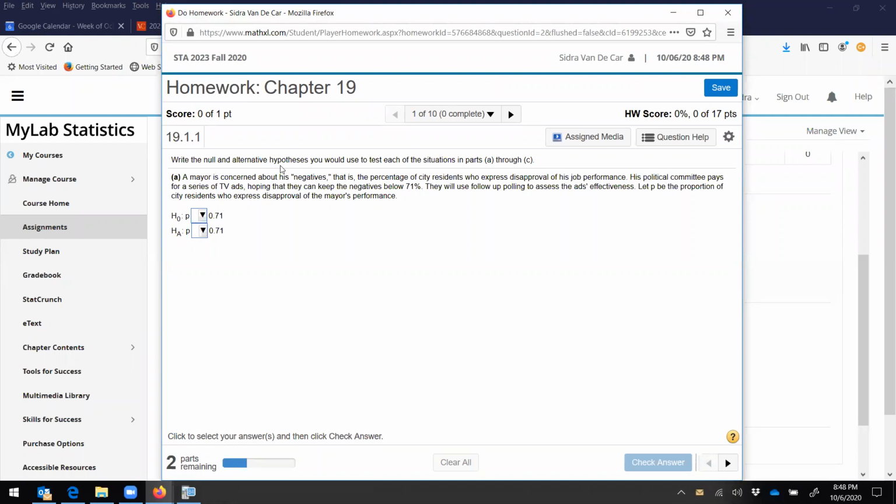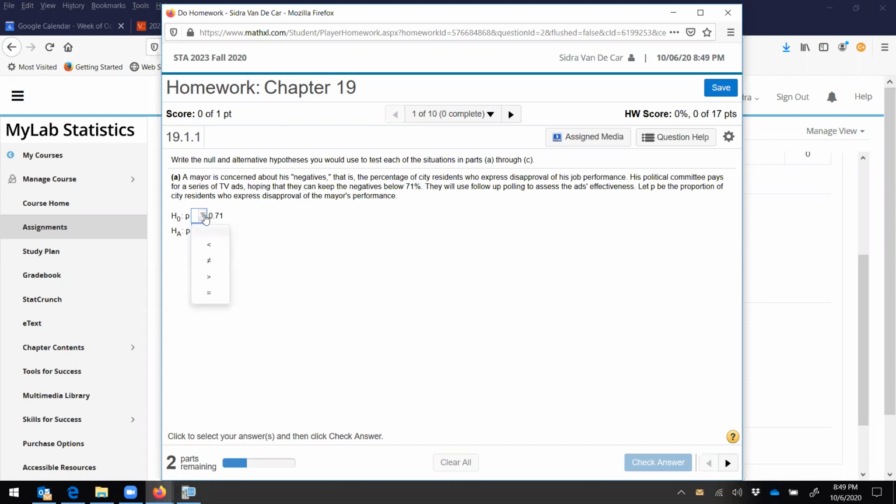So we want to come up with the null and alternative hypotheses we would use to test each of the situations. A mayor is concerned about his negatives, that is the percentage of city residents who express disapproval of his job performance. His political committee pays for a series of TV ads, hoping they can keep the negatives below 71%. They will use a follow-up poll to assess the ads' effectiveness. Let P be the proportion of city residents who express disapproval of the mayor's performance. Okay, so notice that what we're trying to do here is keep the negatives below 71%.